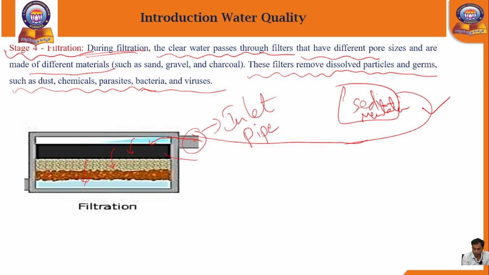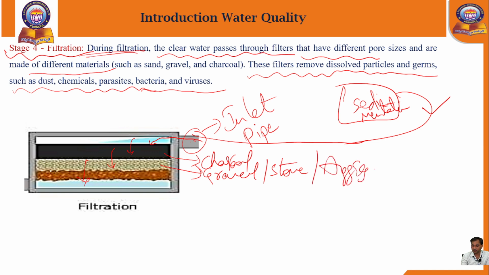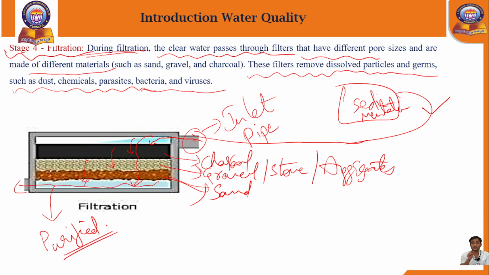This is the charcoal bed. Then gravel, stone particles or aggregates, and next chips or sand particles, and at the bottom side we can provide cotton. From each layer of the bed, the water is transferred from the top surface to the bottom. The water at the bottom is the purified water, some type of clean water we can also call purified water. So this is the process of filtration.